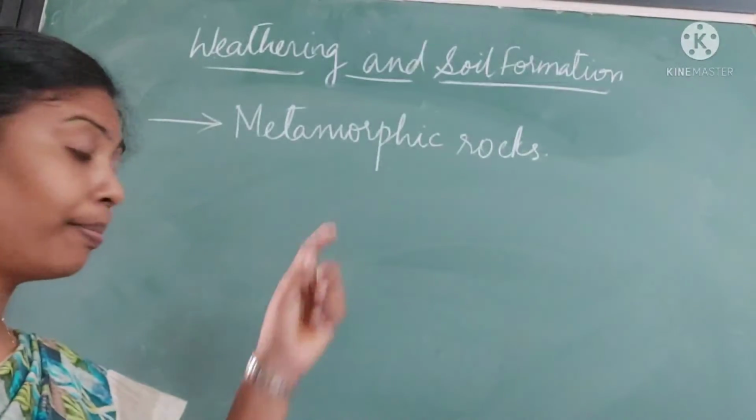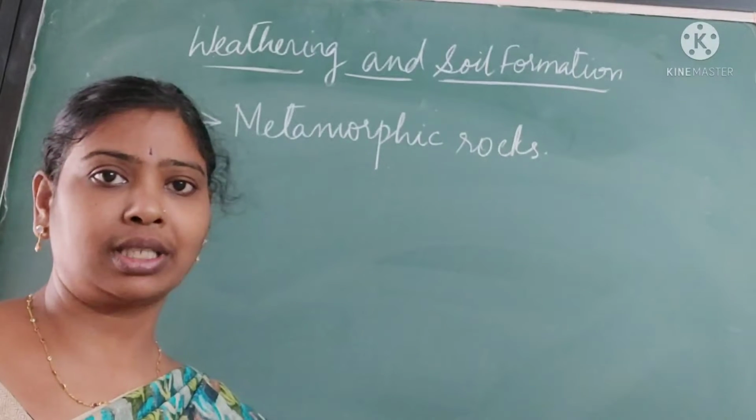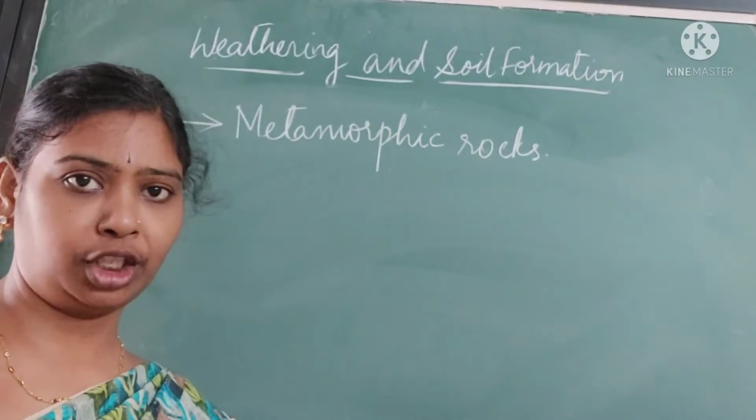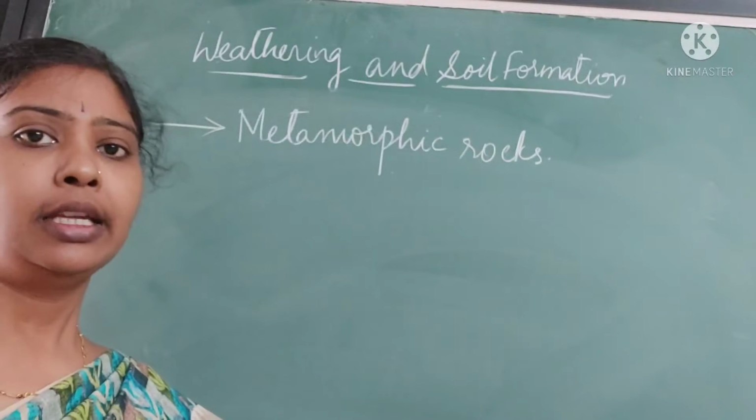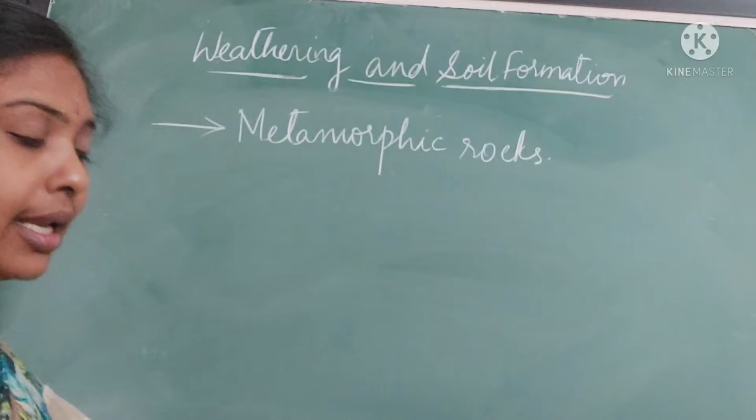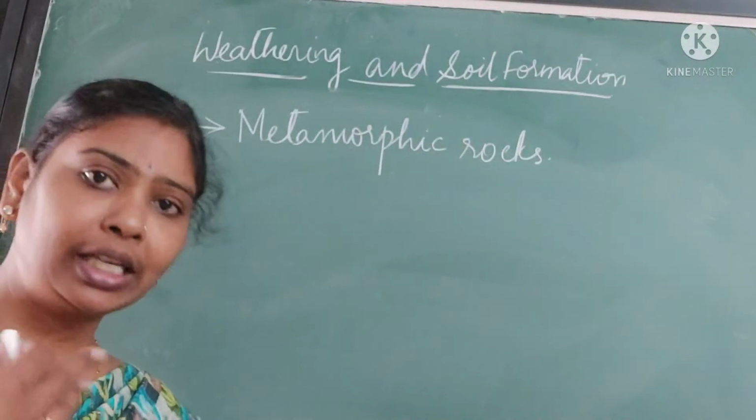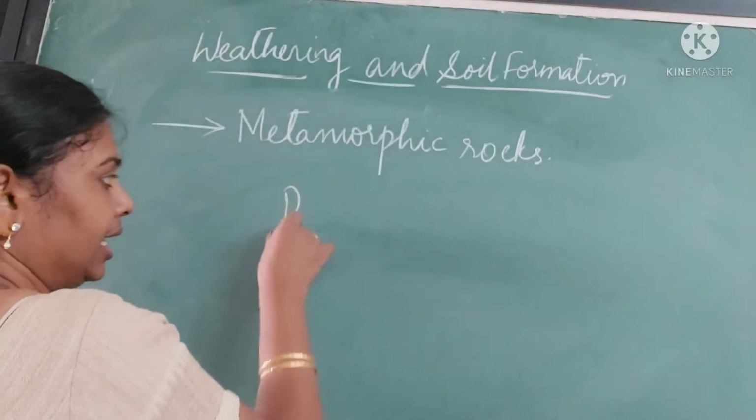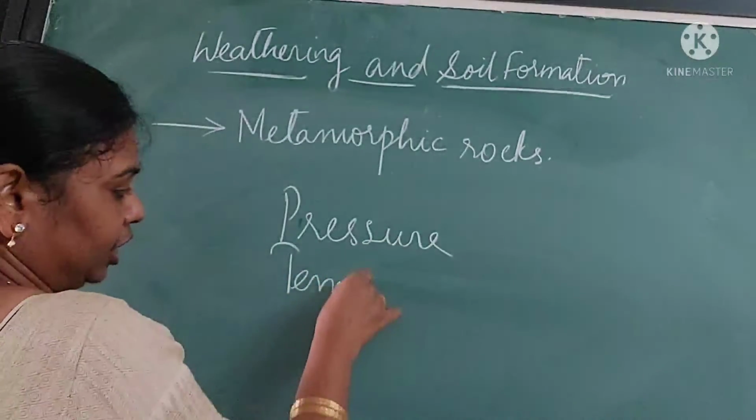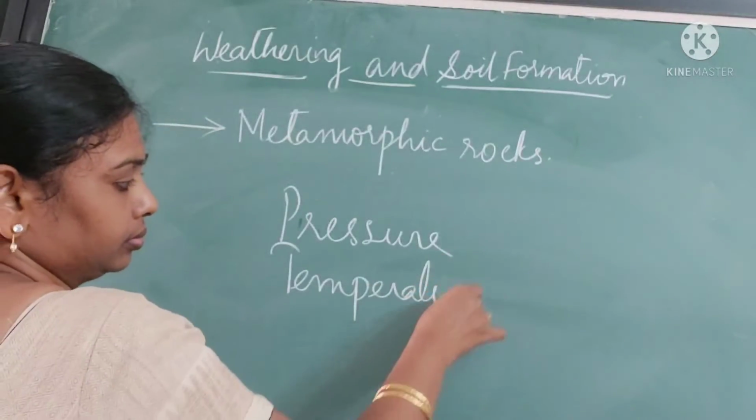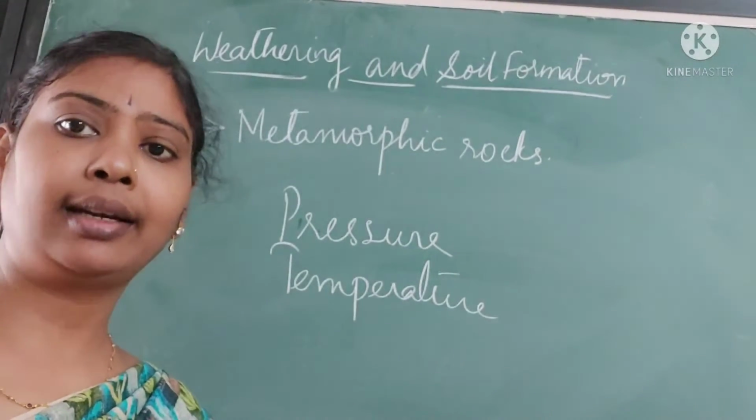And next, coming to metamorphic rocks. Metamorphic rocks are compressed rocks. Morphism means changing. Metamorphism means changing on a very big scale. So metamorphic rocks are either igneous rocks or sedimentary rocks which are changed under very high pressure or very high temperature.